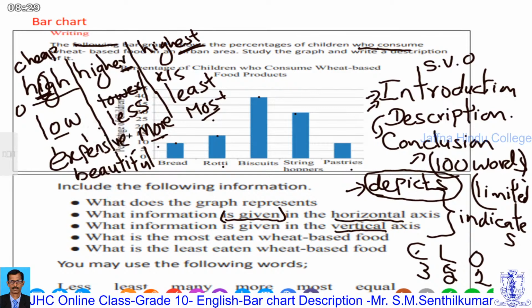A, P, E. A, X, P, E. A three syllable word. That is why, if it is more than two, more than three, we use more, most. This is called syllable.